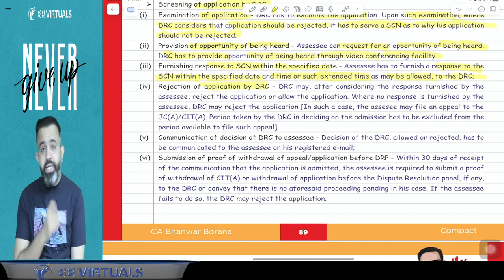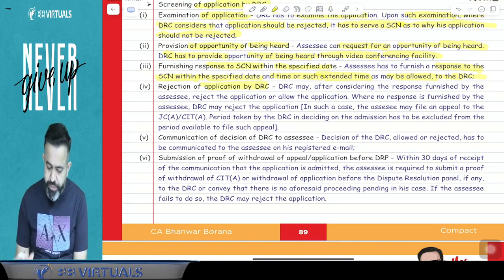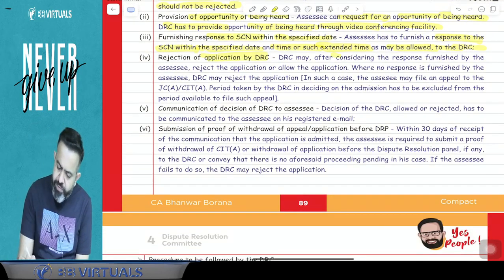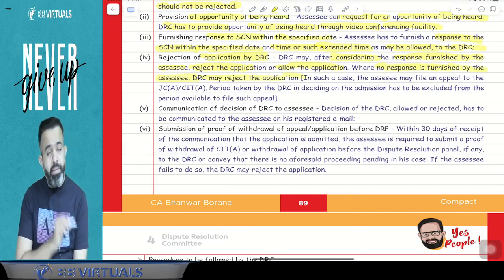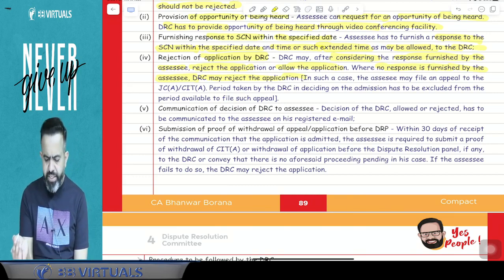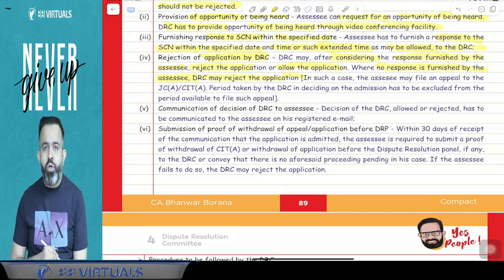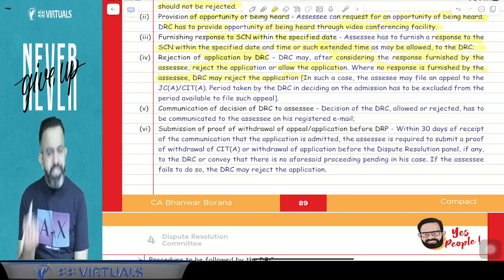Rejection of application by the DRC. After considering the response furnished by the assessee, the DRC may reject or allow the application. And where no response is furnished by the assessee, the DRC may reject the application. Guys, either they may reject or accept your application, but if you do not file the response, there is a possibility they will reject it.